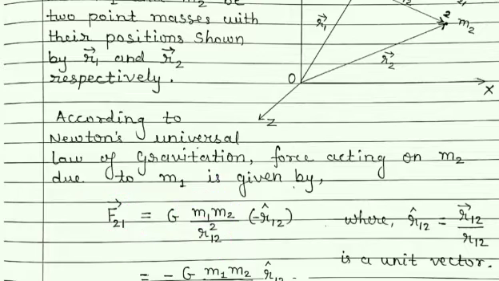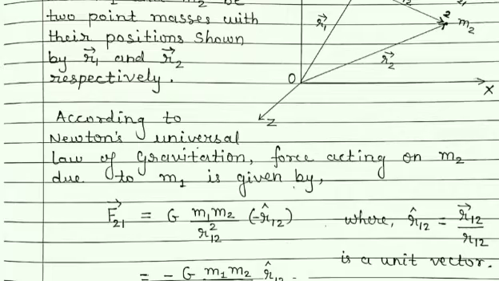And as force is a vector quantity, here we have to put a unit vector to show the direction. Otherwise, if we take simply the magnitude of this force, then this is not required. Only this is the magnitude. But here we are obtaining the vector form. That's why, as force has some direction, this direction is given by this unit vector r12.